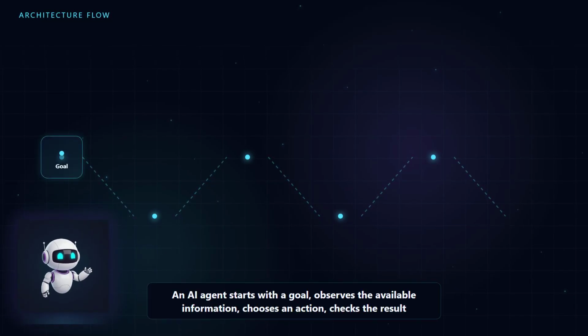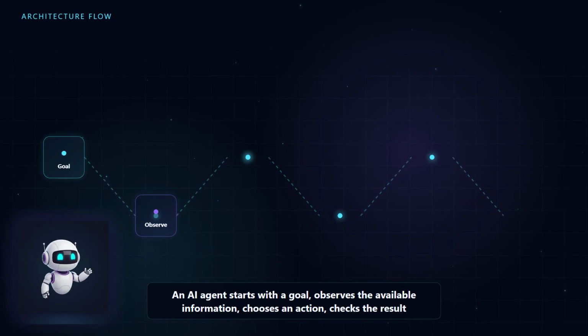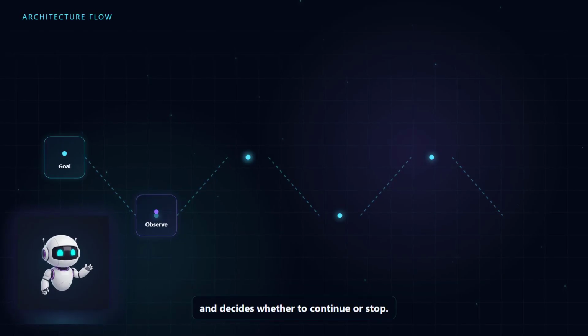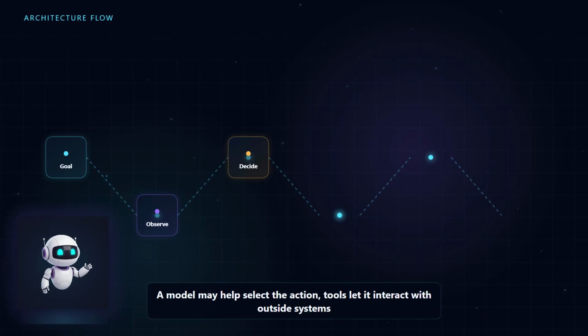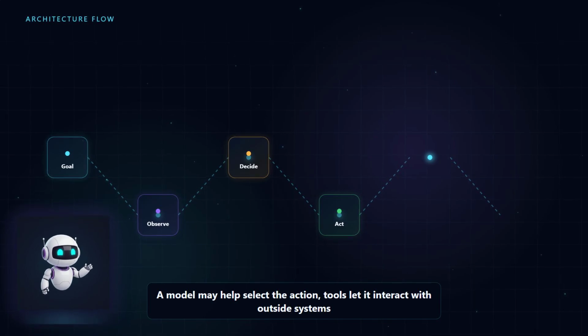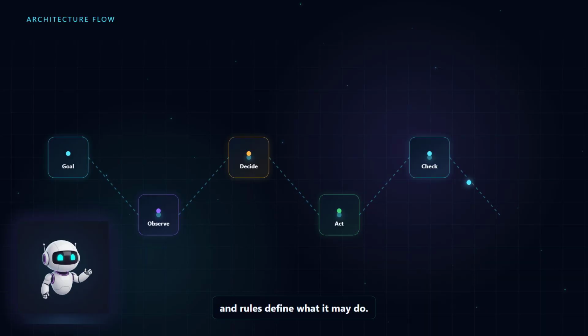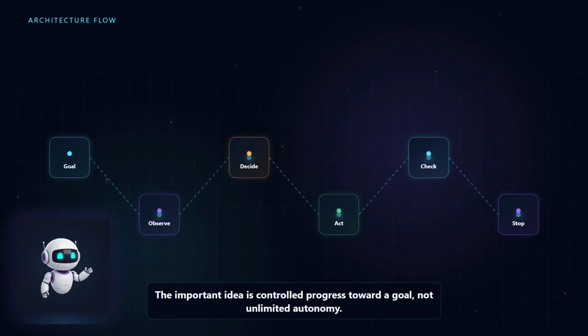Let's recap. An AI agent starts with a goal, observes the available information, chooses an action, checks the result, and decides whether to continue or stop. A model may help select the action. Tools let it interact with outside systems, and rules define what it may do. The important idea is controlled progress toward a goal, not unlimited autonomy.